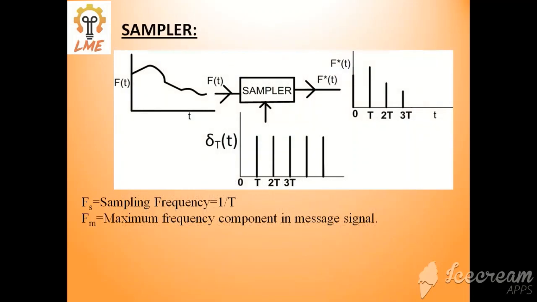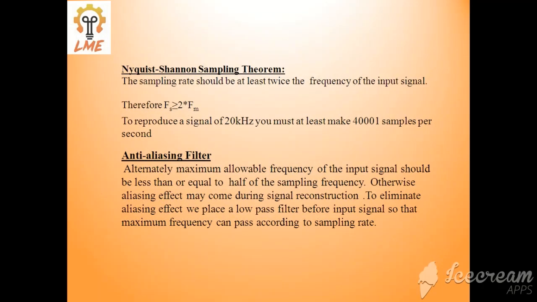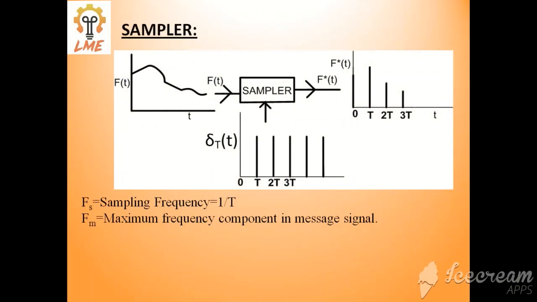What is the use of the sampling theorem? In my first lecture I told you we convert the analog signal into a digital signal using three steps: sampling, quantization and coding. Then we have to reconstruct that digital signal into an analog signal before we give it to the plant.